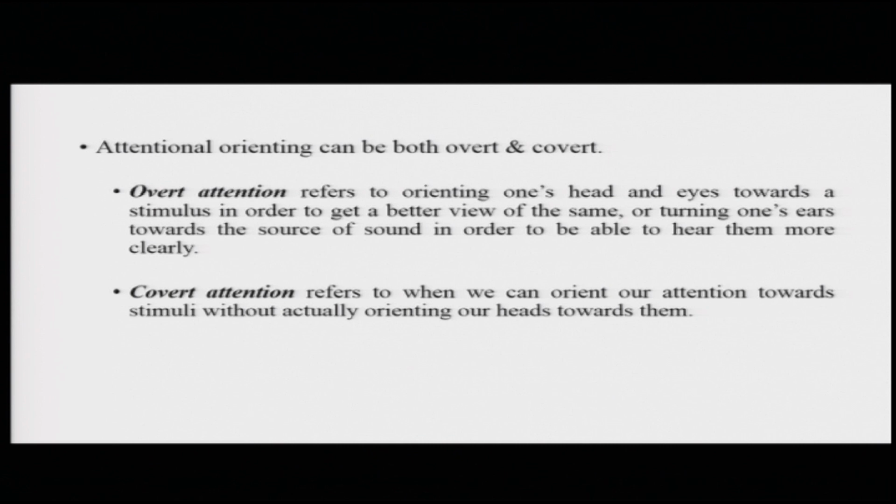On the other hand, covert attention refers to when you don't even move your eyes, or orient your ears towards the source of sound, but you just start paying more attention